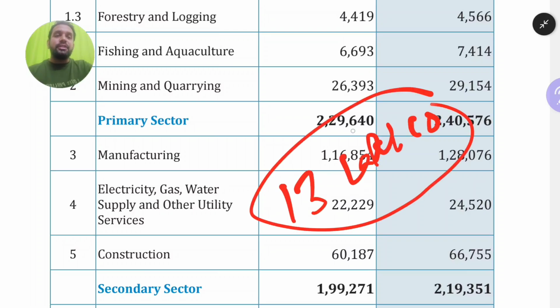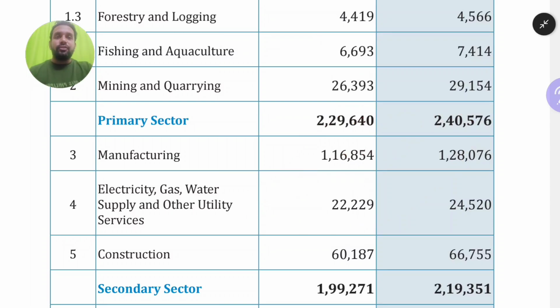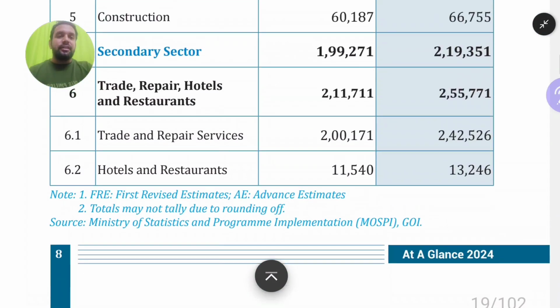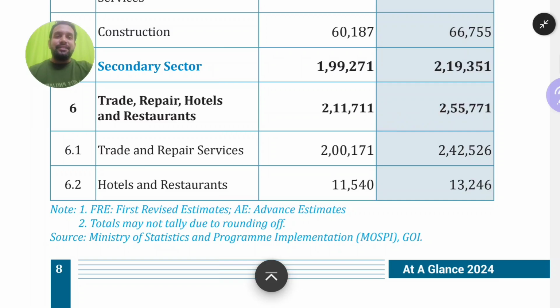Remember this point. How much is it? 13 lakh crore. This is the minimum understanding that you should have. Okay, so we have learned agriculture, we have learned the industry sector. Now we will talk about the tertiary sector. In the tertiary sector, the highest contributor, let us see one by one.